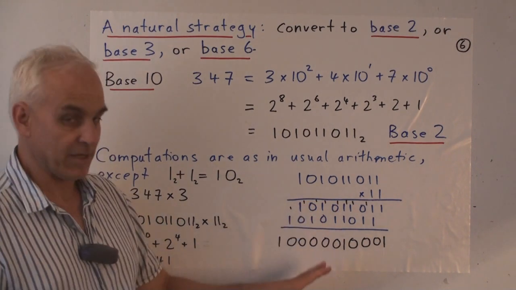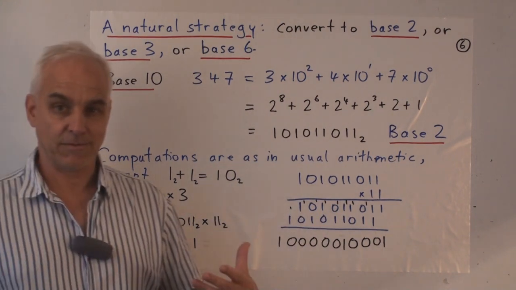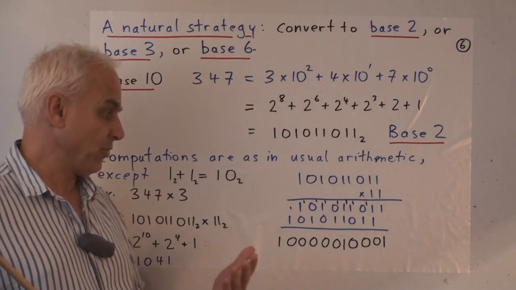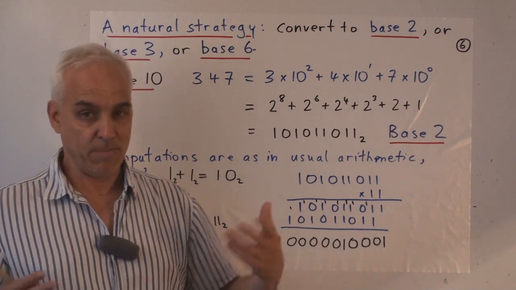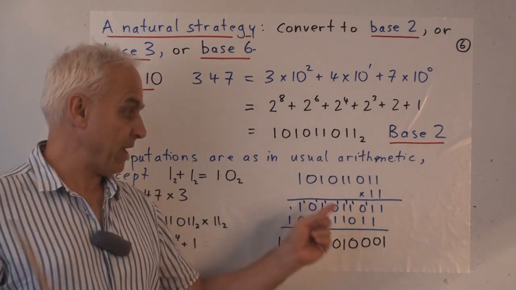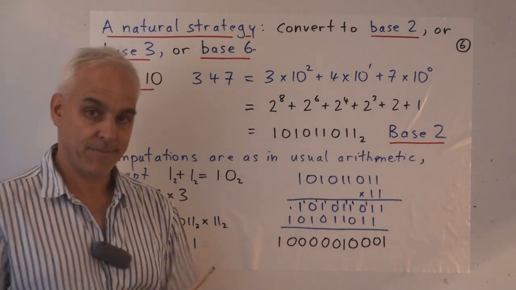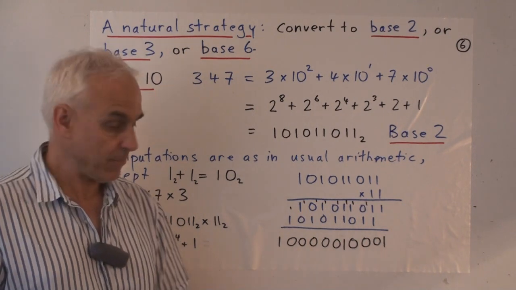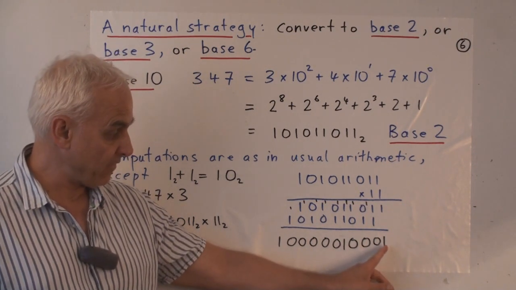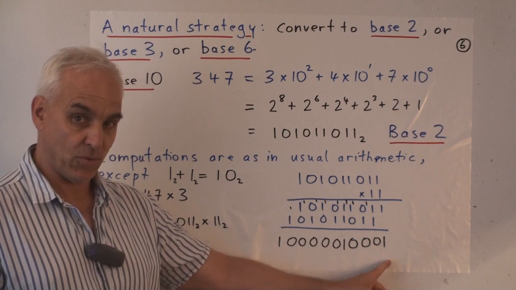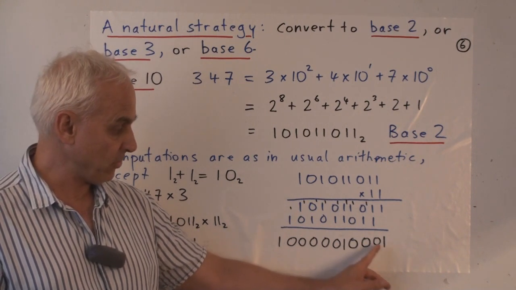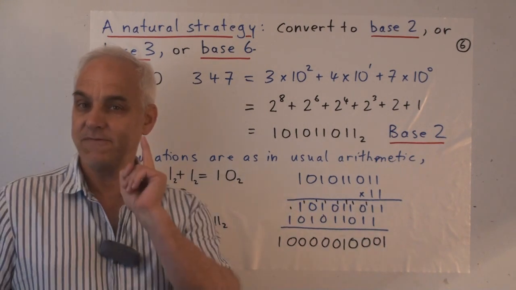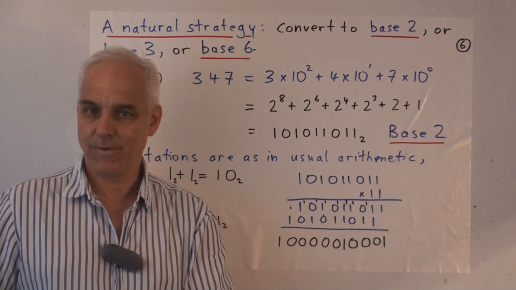Okay, so this is very relevant to the Collatz business, because what do we do in the Collatz game? We basically do 3 things. We either multiply by 3, exactly like this, or we add 1, which of course is very simple. That would just involve taking that 1 and adding 1 to it, which would make that a 0 and make that a 1. Or we divide by 2.